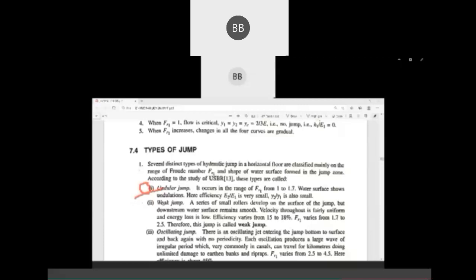Next is weak jump. In the first case your Fr1 varies from 1 to 1.7, and in the second case Fr1 varies from 1.7 to 2.5, and the efficiency varies from 15 to 18%. Then we can say that the jump is a weak jump.